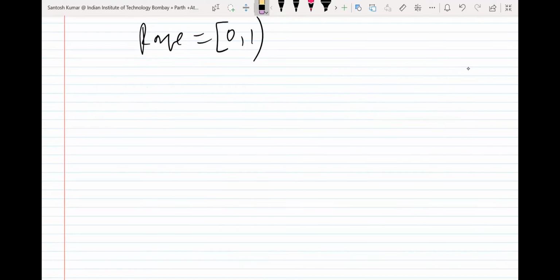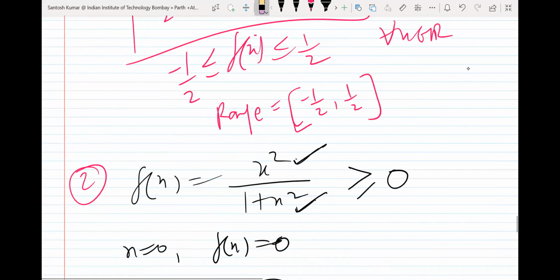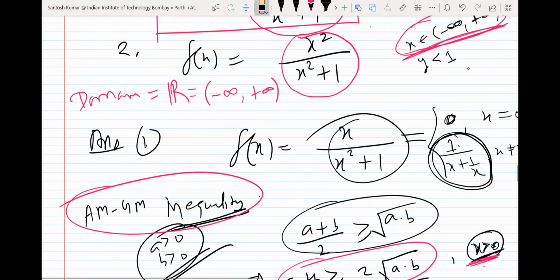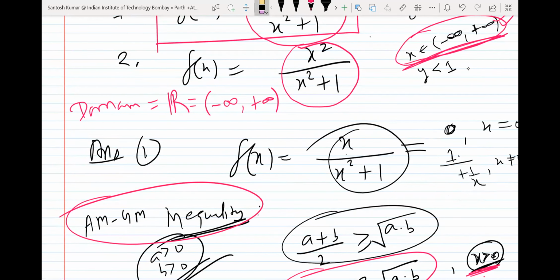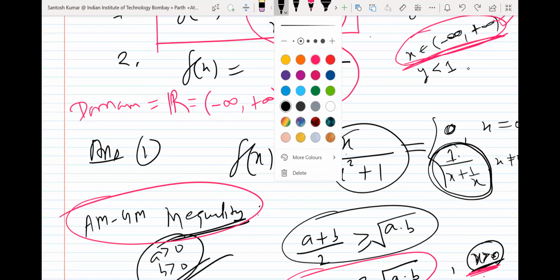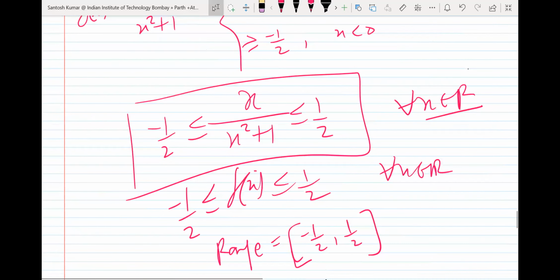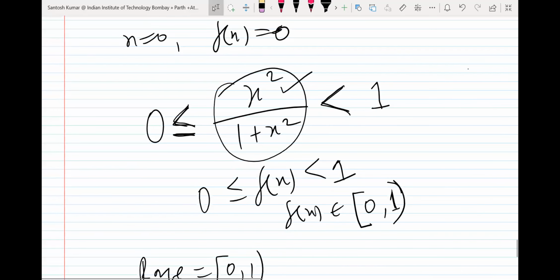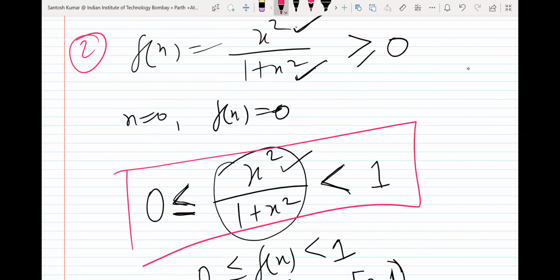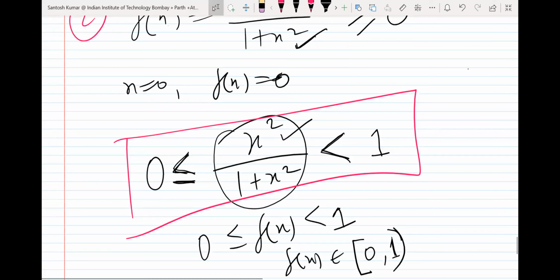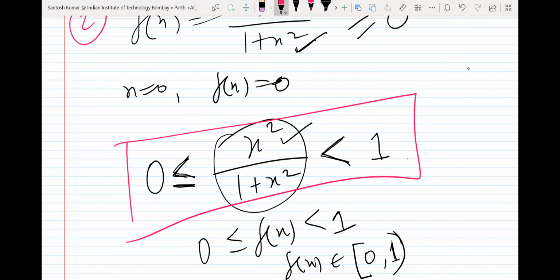I applied it in the first part because it was easier because of x plus 1 by x. In the second part you don't need any other method. This is very easy and can be understood very easily, so you don't need any other method. The other method will take much more time than this. You just have to observe the function. So okay, this is fine.